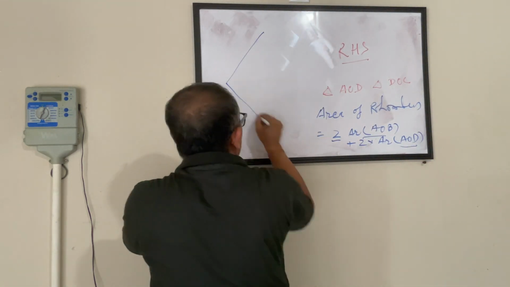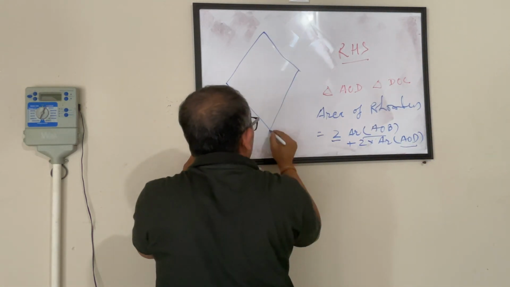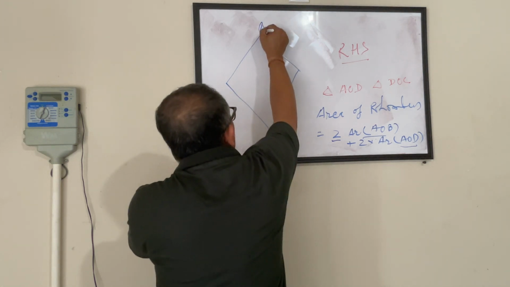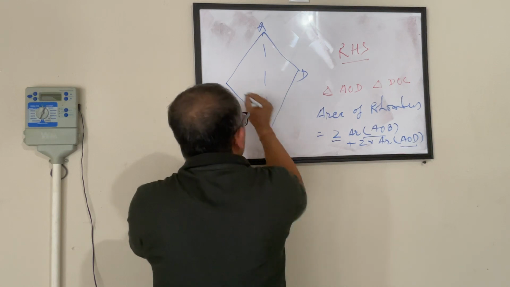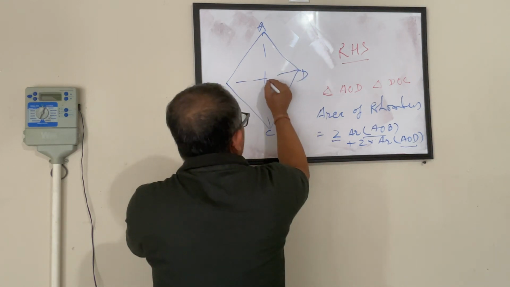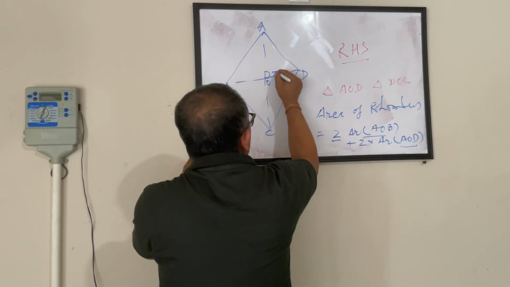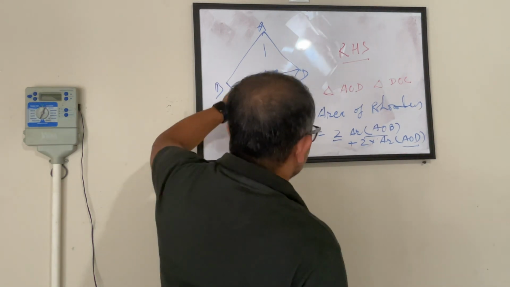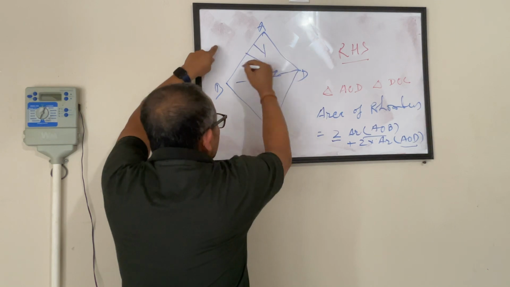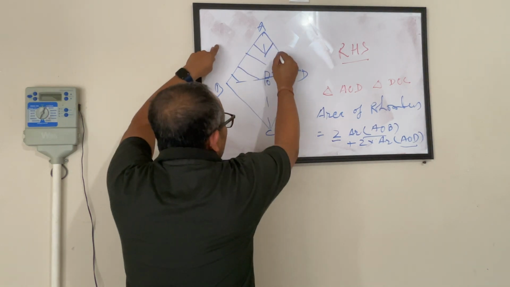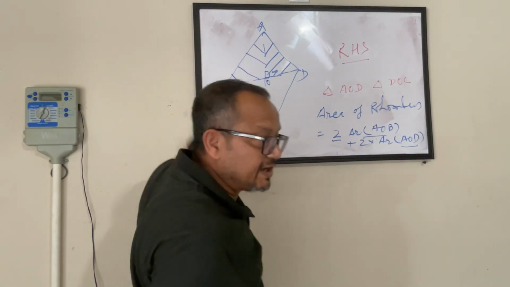So this is my rhombus ABCD, and this was my one diagonal, this was my second diagonal, and they are cutting at O, and these are 90 degrees. So we are saying that the whole area of this rhombus is 2 times this area, plus 2 times this area.